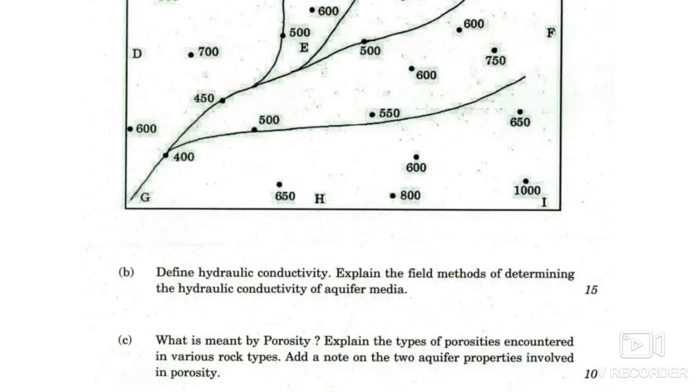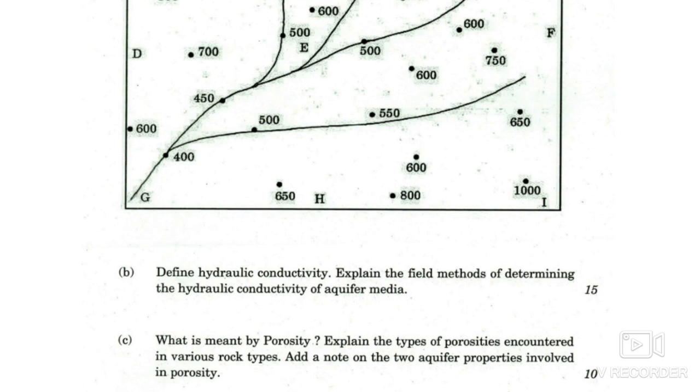Okay, and question number B, you have to define hydraulic conductivity and explain the field methods of determining the hydraulic conductivity of aquifer media. Okay, definition of hydraulic conductivity and explain the field methods for the determination of hydraulic conductivity. There are two types of methods, field methods and laboratory methods. So you have to write down about field methods.